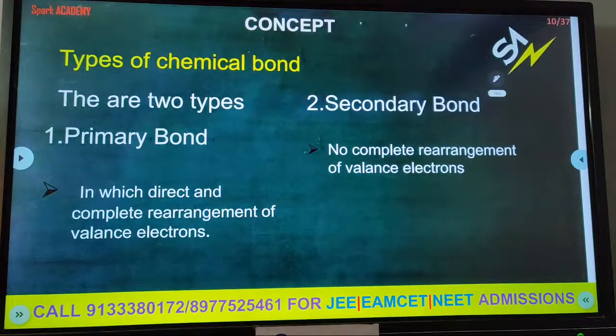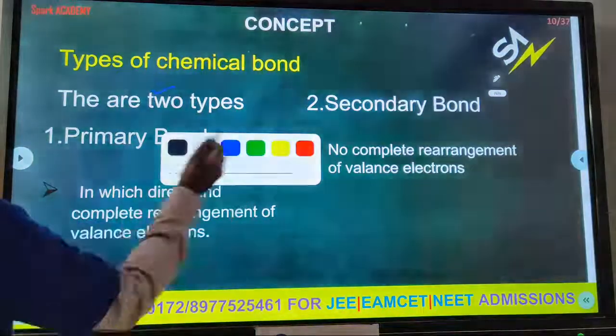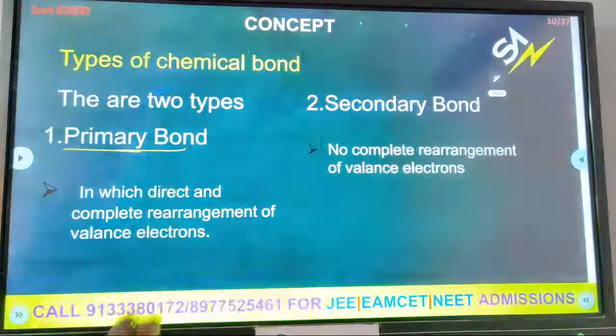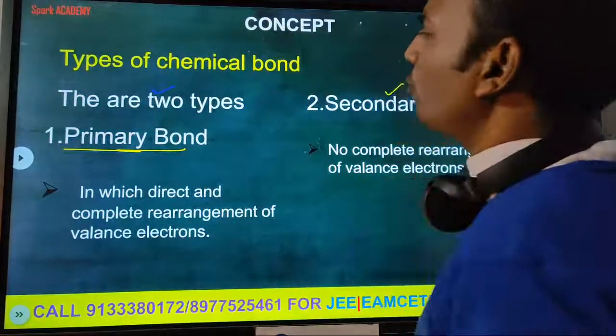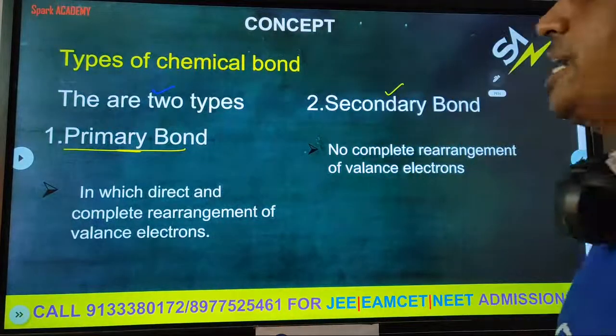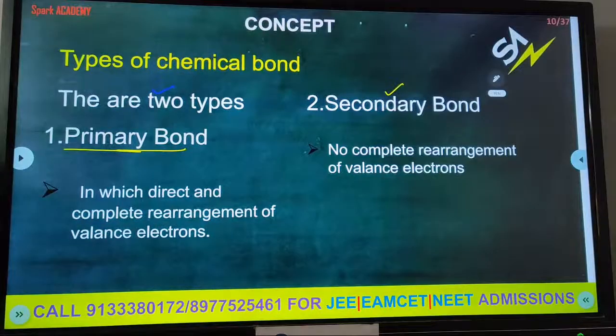Next, what are the types of chemical bonds present? Chemical bonds, there are two types. What is the first one? The first one is the primary bond. What is the second one? The secondary bond. So how can we differentiate the primary bond and the secondary bond?